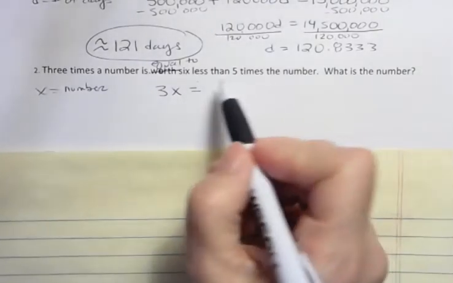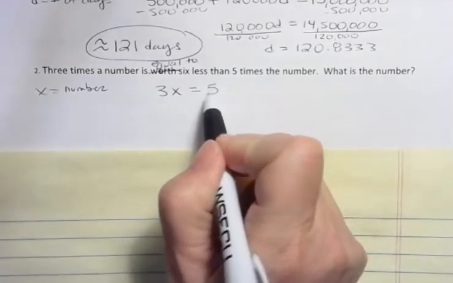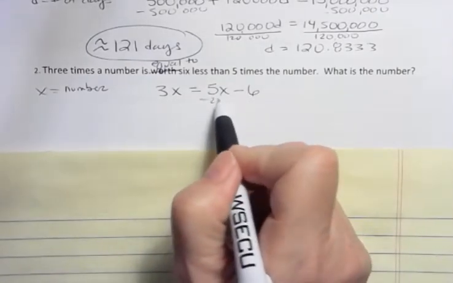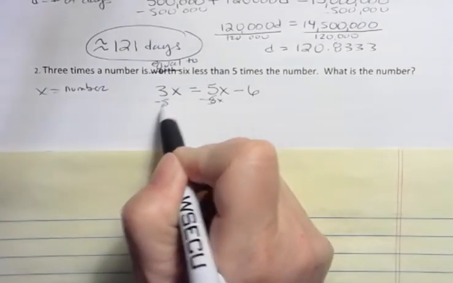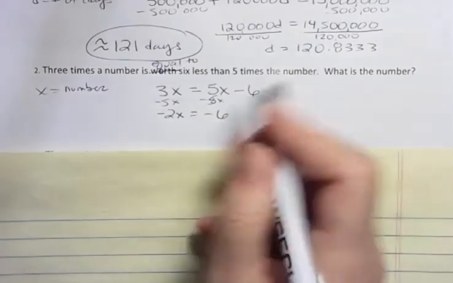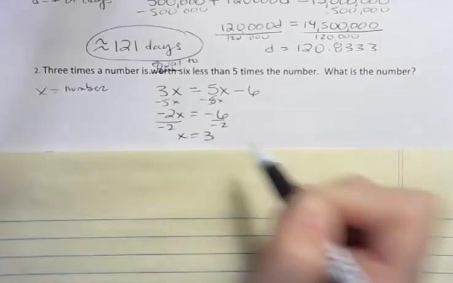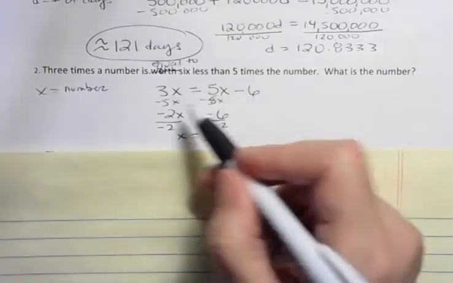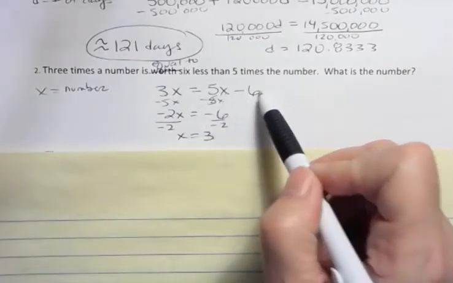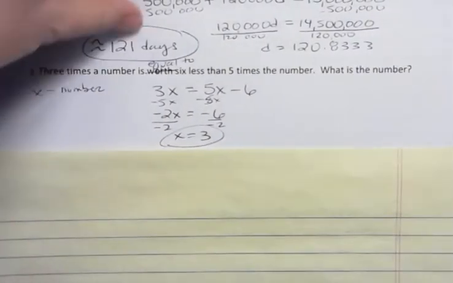Well, remember when I say 6 less than something, that something has to come first. So I'm going to do 5 times a number minus 6. To solve that, I'm going to subtract 5x from both sides, which is going to give me negative 2x. And then I'm going to divide both sides by negative 2, and I'm going to get x equals 3. The number is 3. 3 times 3 is 9. And 3 times 5 is 15 minus 6 is also 9. So the answer is 3. Setting up the equation there is the hard part.